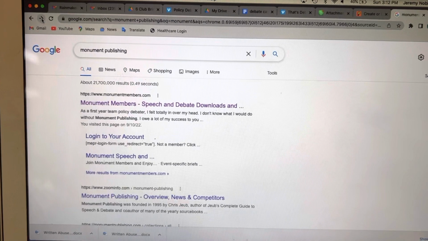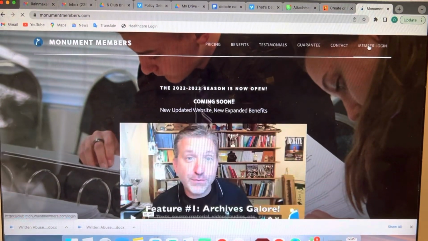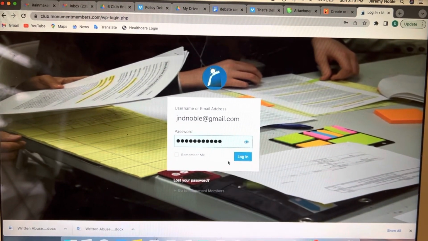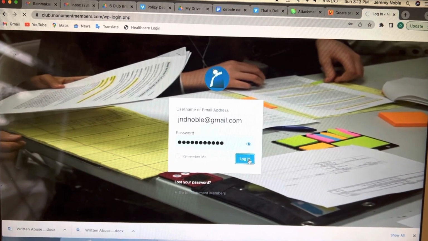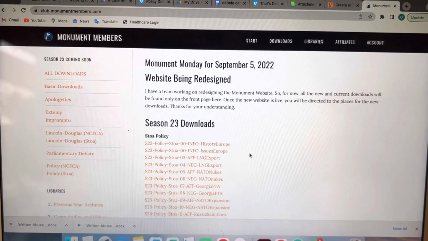I've already done that, so I'm going to go ahead and go over to the corner over here and log in where it says member login. I'll click on that. Takes me to this, and then I go ahead and put in my Google password and can log in. Once I get into Monument, this is what it typically shows.